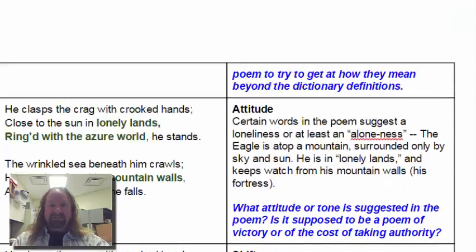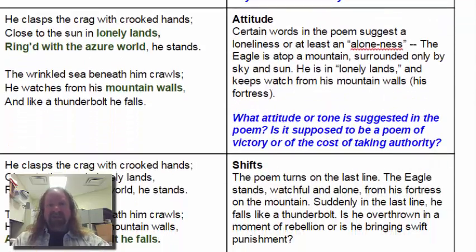Next is attitude. Attitude is the tone that the poet is trying to get us to feel. We know that the eagle is at the top of this mountain, close to the sun in lonely lands, ringed with the azure world. He's all by himself. Furthermore, he's behind these mountain walls, or he's surrounded by this fortress. So I really see him as being lonely and alone. How we read the word falls is going to determine the rest of the attitude of the poem.